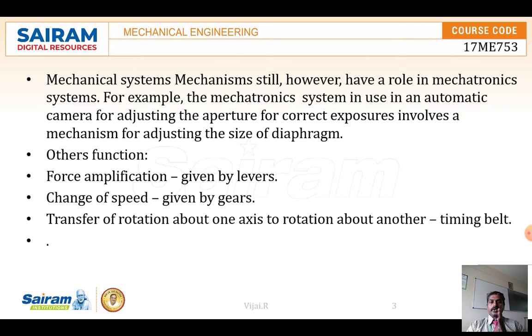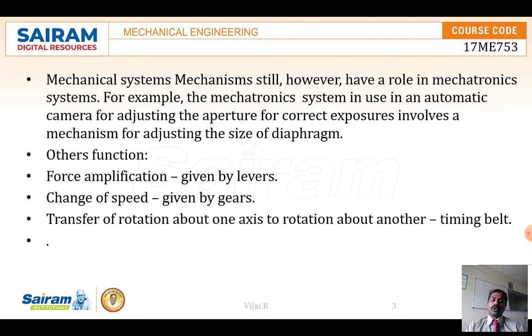So if you want to lift a heavy load, how to make it simpler? For this we use some lever mechanisms. So for shifting the load from one place to another place, by using a lever mechanism, a lesser applied force is magnified into a bigger force for lifting the loads.